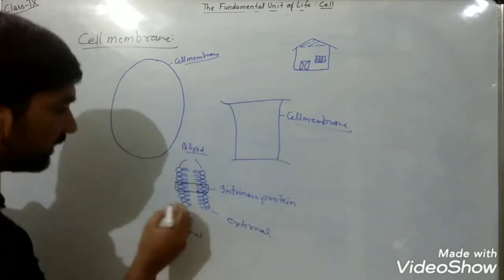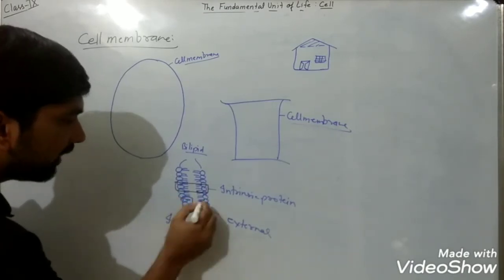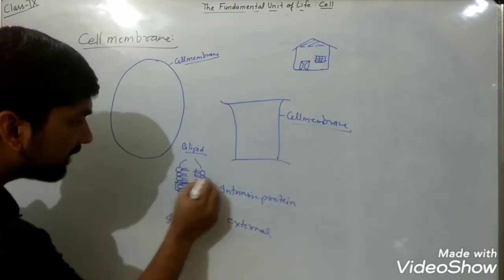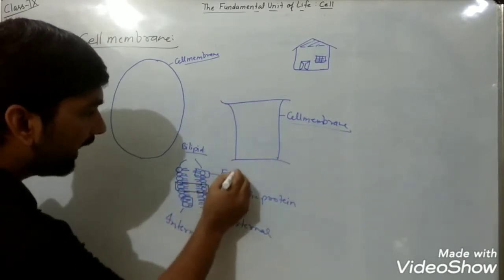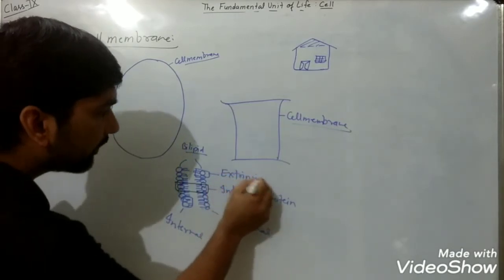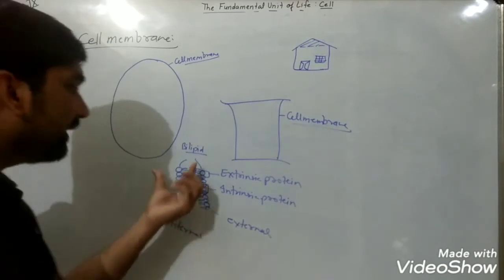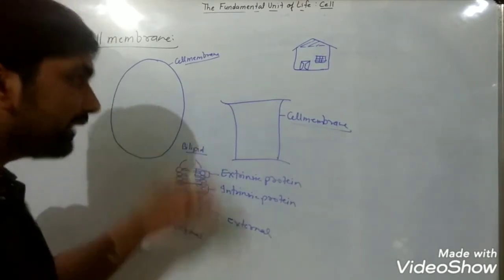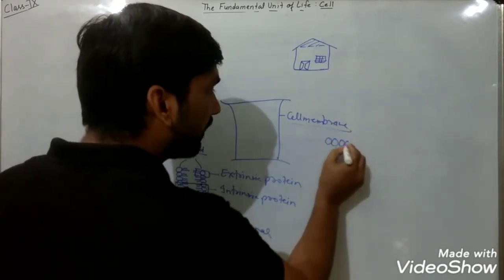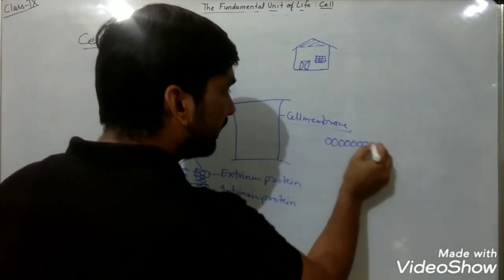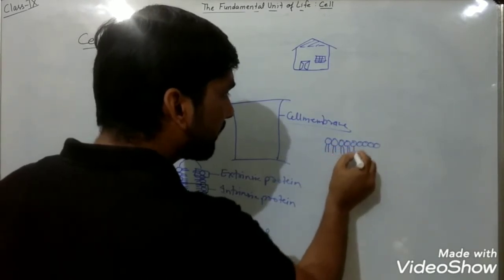And if the proteins are present only on the internal surface or external surface, then such types of proteins are known as extrinsic proteins. So this is very difficult to understand. That's why in the books it is given in such a way that you can get an idea, like this in a horizontal manner.